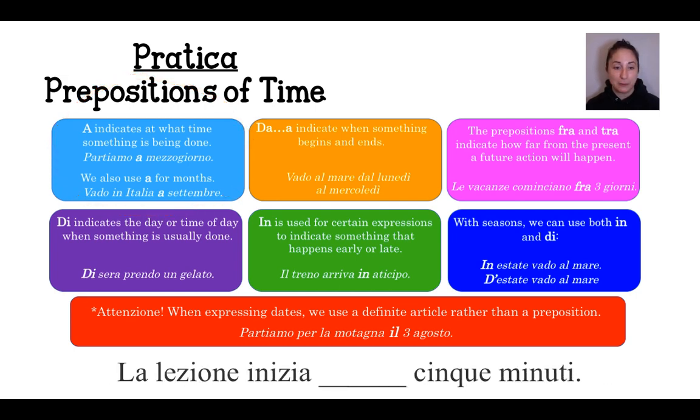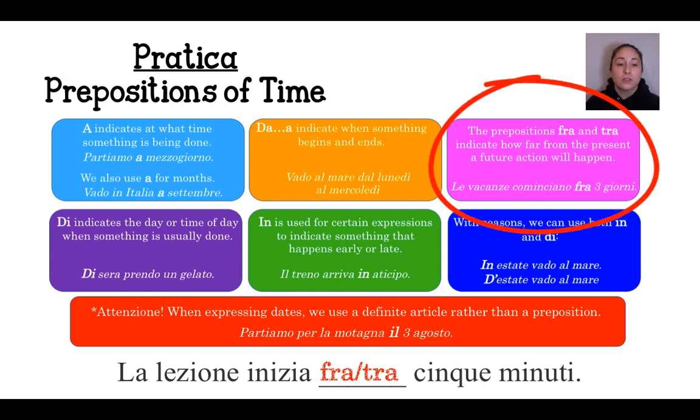Let's look at another example. La lezione inizia 5 minuti. So here I want to say that the lesson starts in 5 minutes. Now, since we're talking about something that's in the future, it's a future action, and we're talking about the time between the present and the future in which it's going to happen, we're going to use either fra or tra. So la lezione inizia fra 5 minuti, or you can say la lezione inizia tra 5 minuti.